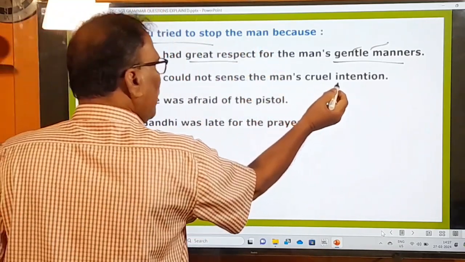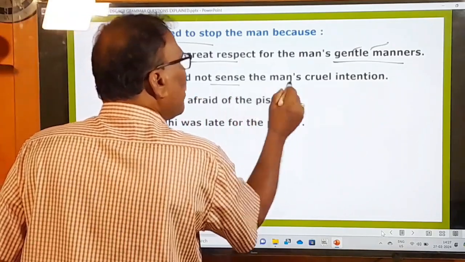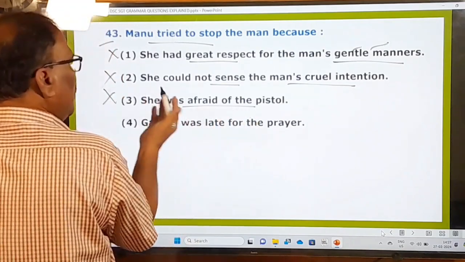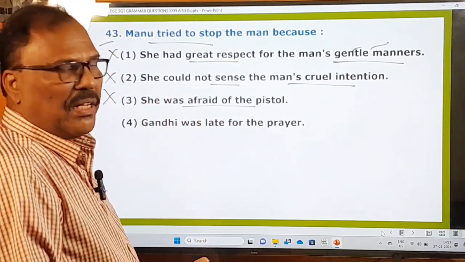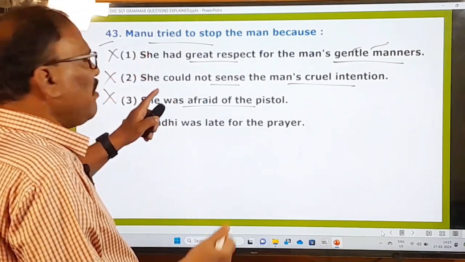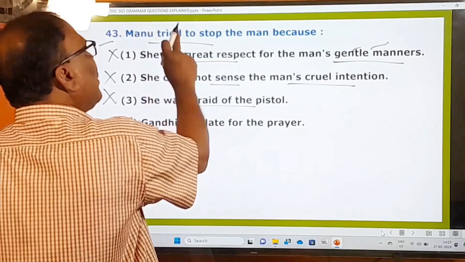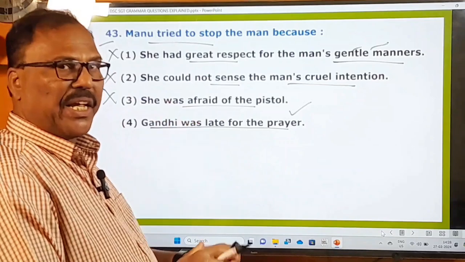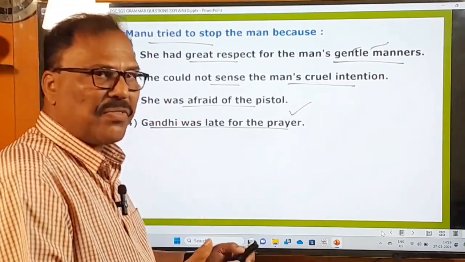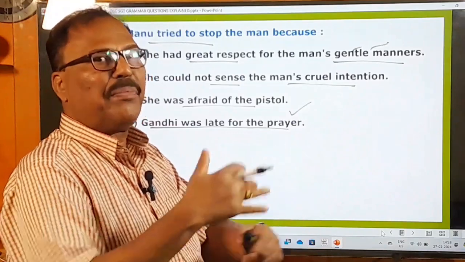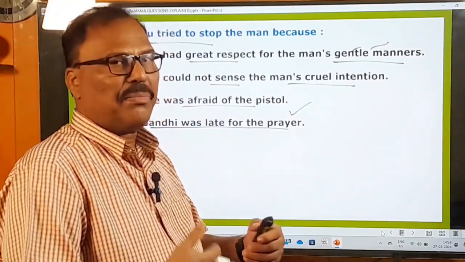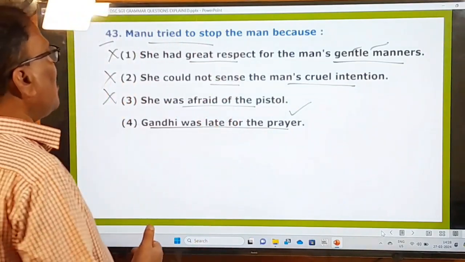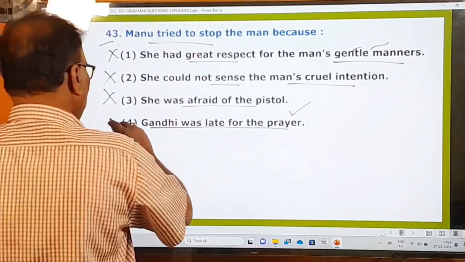She could not sense the man's cruel intention, as she could not see the man's cruel intention. Okay, that's not the right answer. She was afraid of the pistol, and she did not see the pistol with him at all, and that's why this is also wrong. So first one, second one, third one are absolutely wrong. And here Manu tried to stop the man because Gandhiji was late for the prayer of that day. If this man was allowed to go to Gandhi, it would become still more delayed. That's why she tried to stop that man. That's the relevant reason. So this fourth one is the right one.